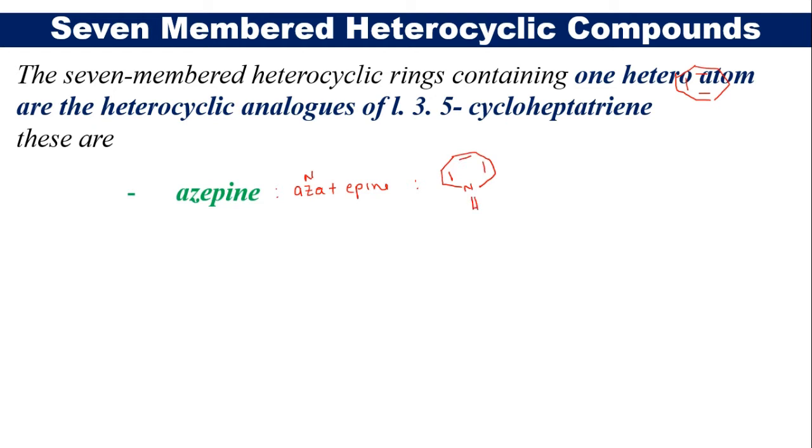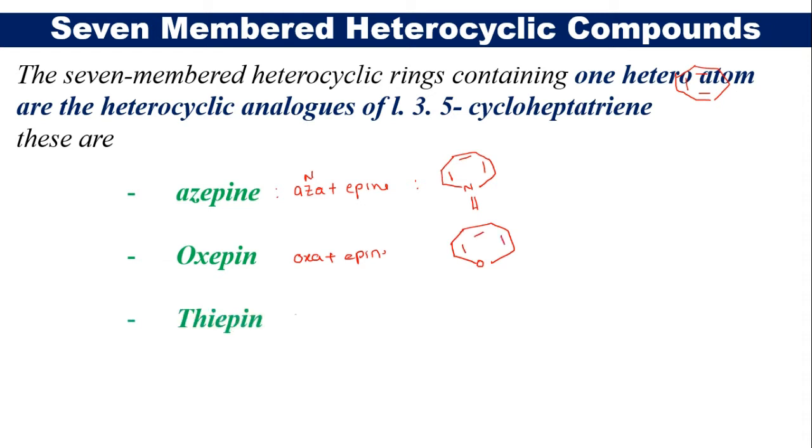This is azepine. Next one, oxepine, so here oxa plus epine. That means it is a 7-membered ring which has an oxygen heteroatom with the unsaturation.